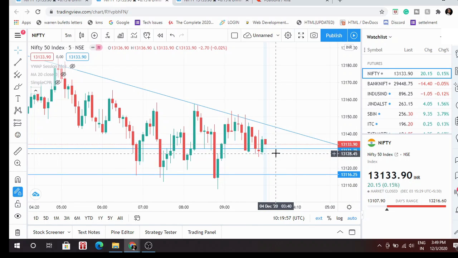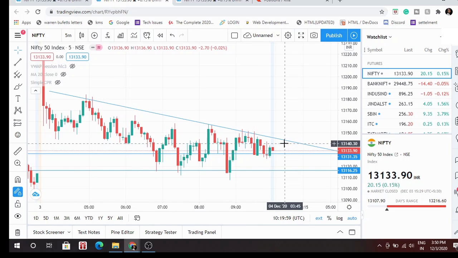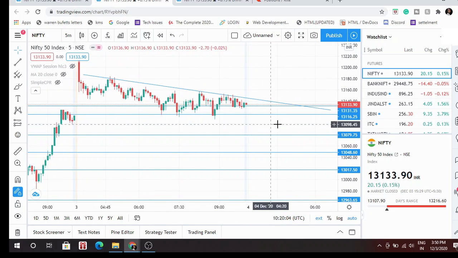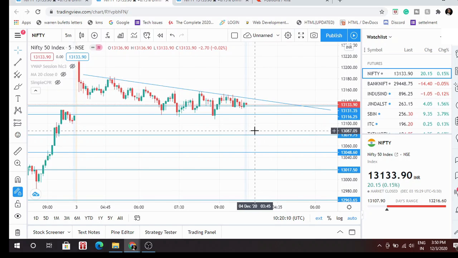Now it's almost 4. The market has closed. For tomorrow, I'm expecting that the market would open with a gap down, most probably. If the market opens gap down tomorrow, I will sell all my shares immediately.